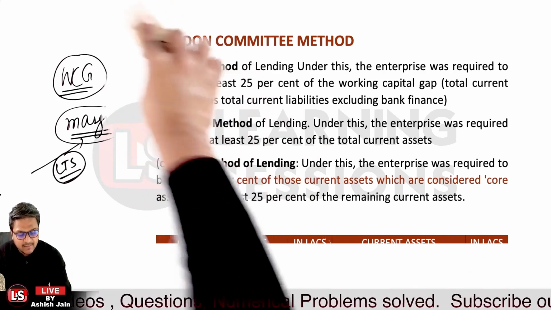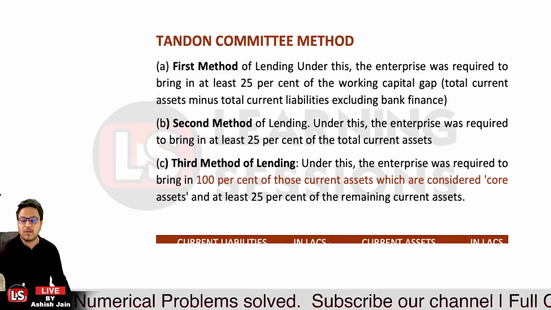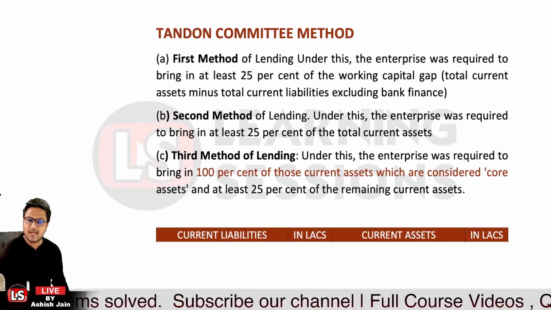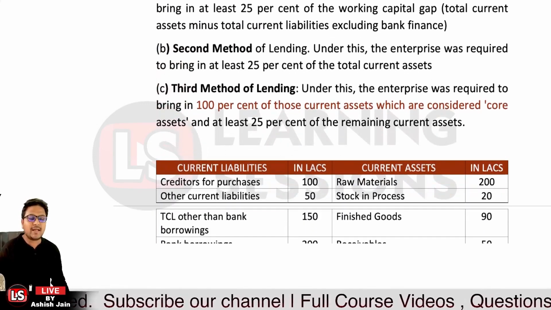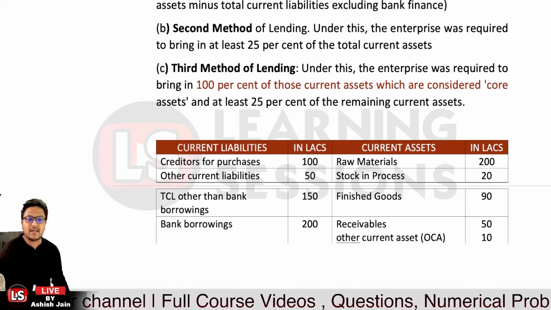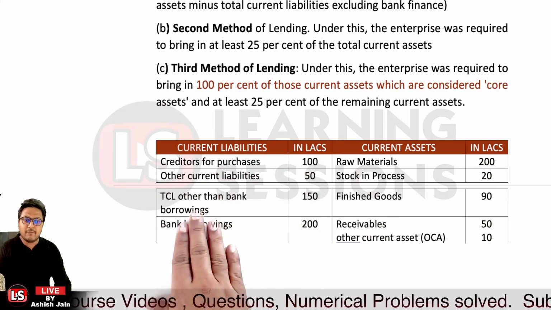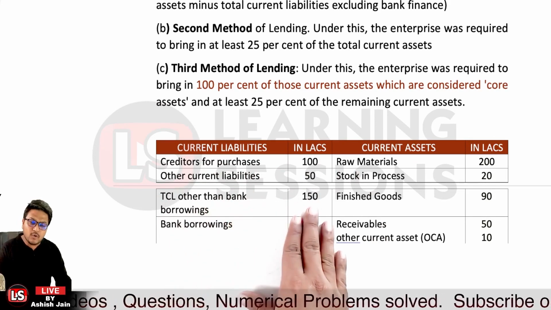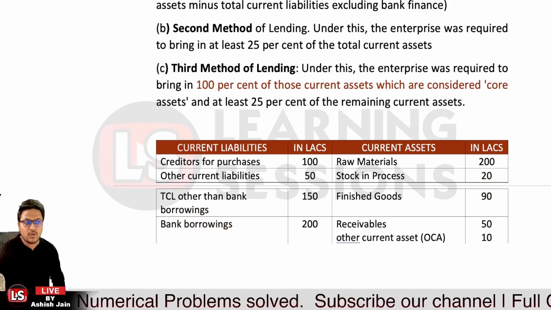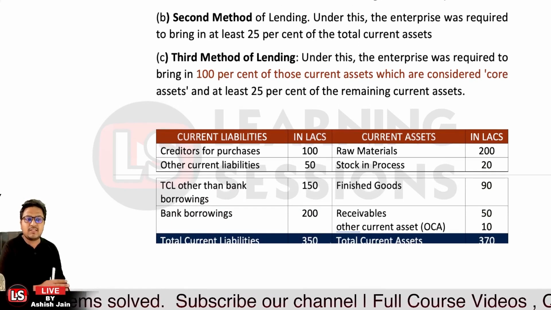Now we'll have a case study, and based upon that we will understand what these methods are all about, and further how we can calculate the current ratio in case of maximum permissible bank finance method 1 and method 2. So we have a set of current liabilities and current assets. On the liabilities side we have creditors for purchases, other current liabilities, and the total current liabilities other than the bank borrowings, and further we have bank borrowings equal to 200, and on the asset side we have raw materials, stock in process, finished goods, receivables, etc.